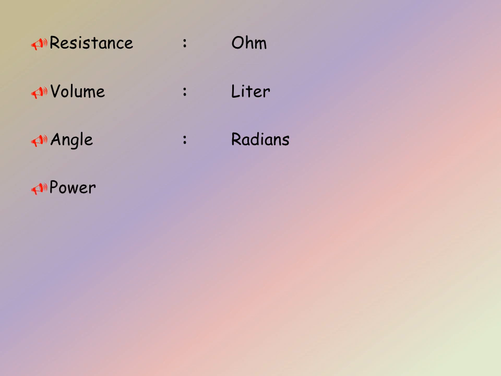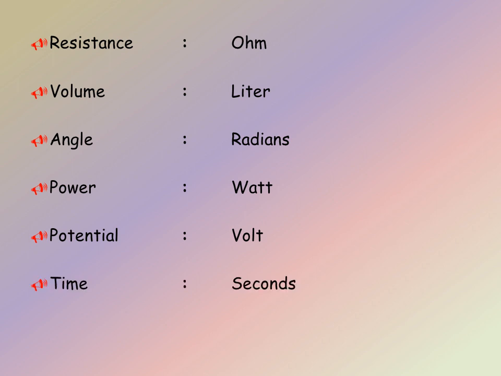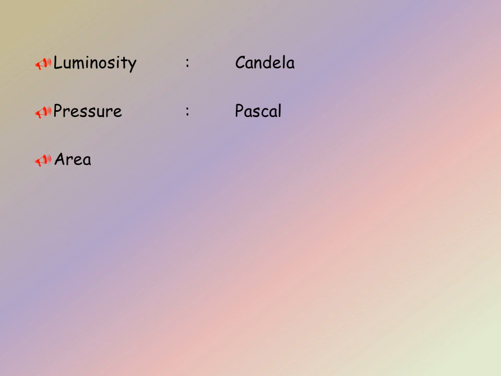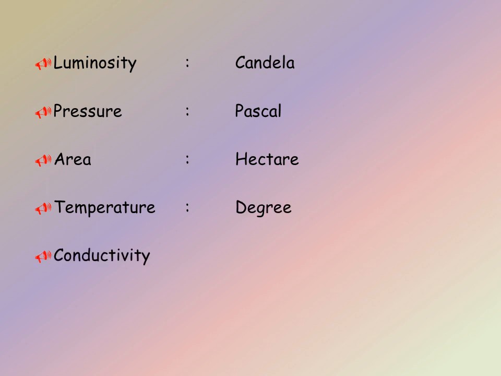The unit of power is watt. The unit of potential is volt. The unit of time is seconds. The unit of current is ampere. The unit of luminosity is candela. The unit of pressure is Pascal. The unit of area is hectare. The unit of temperature is degree. The unit of conductivity is Siemens.